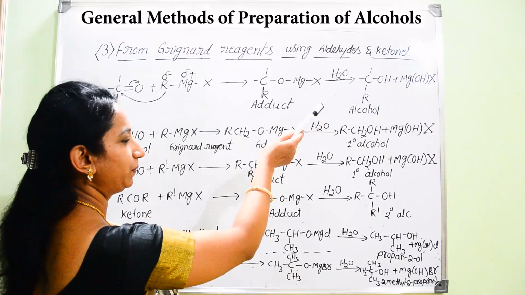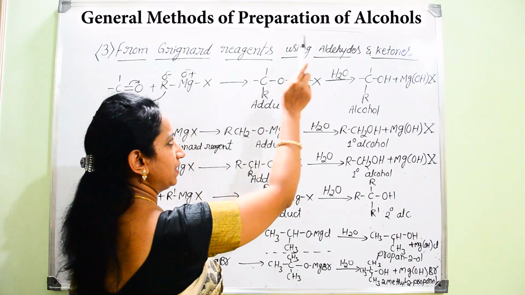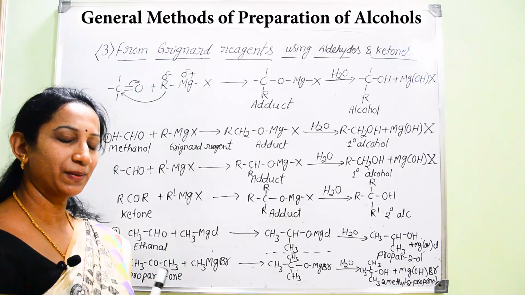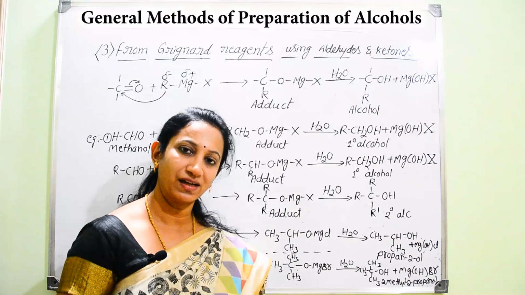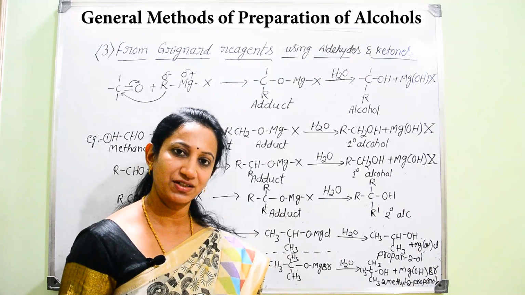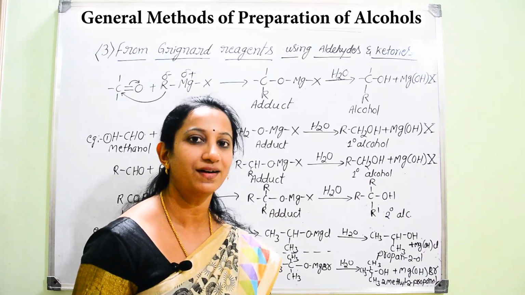Now we are going to prepare alcohols by using Grignard reagents as well as either aldehydes or ketones. You are going to prepare primary alcohols, secondary alcohols and tertiary alcohols.